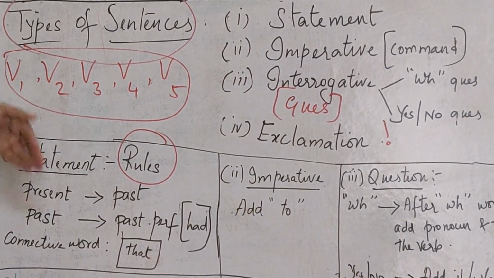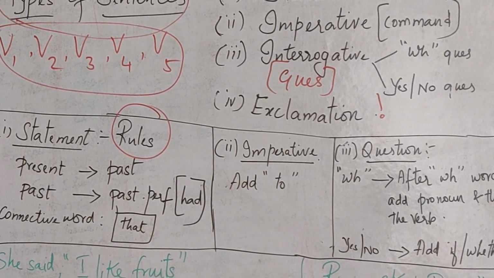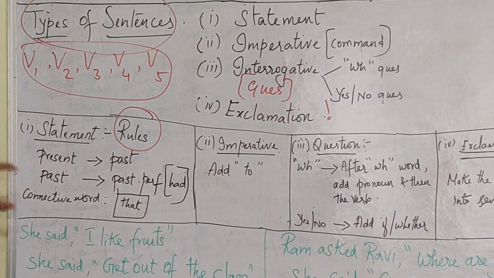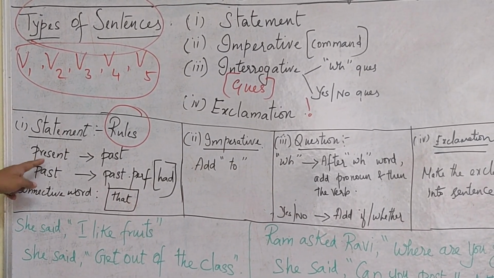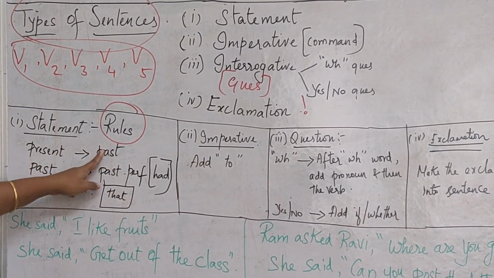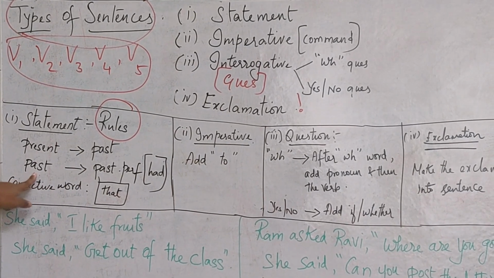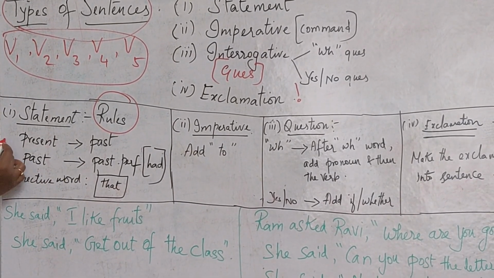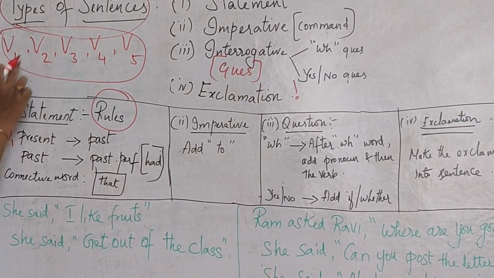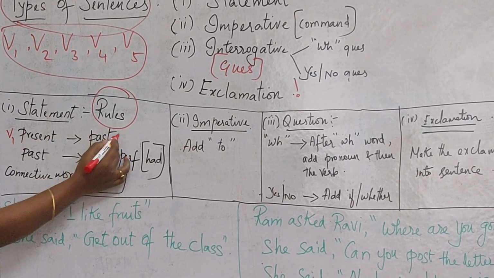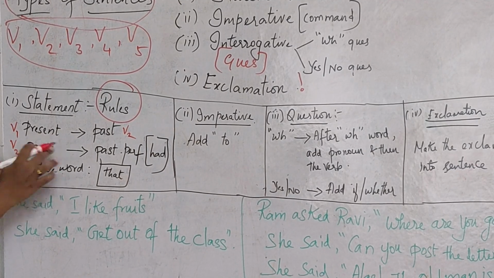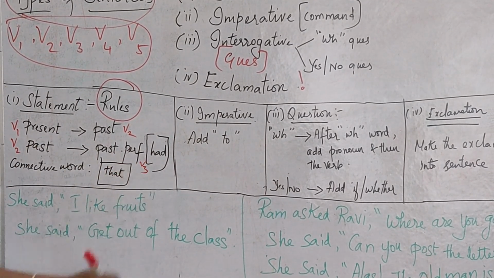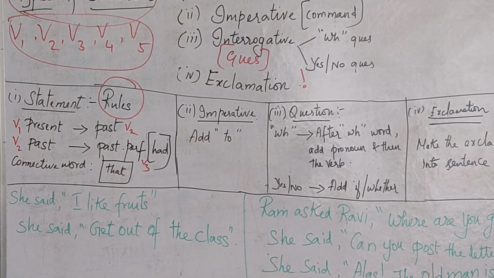Before that, we move on to the rules for the statement, how to change it. Just have a blind thought: if the verb is in the present, you have to change it into past. Verb 1, that is the present form, you have to change into verb 2, and if the verb is in the past form, you have to change it into verb 3, that is nothing but the past perfect.